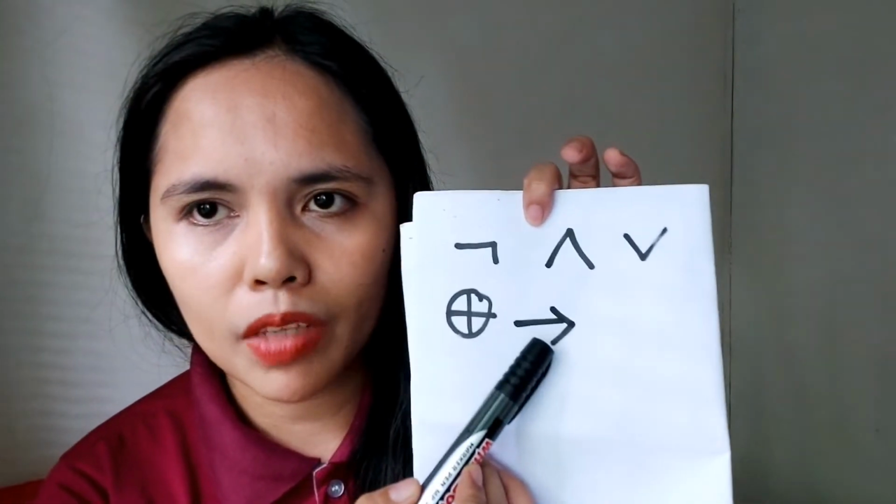Definition 5. Let P and Q be propositions. The conditional statement is the proposition "if P, then Q." The symbol is this one. So this is the symbol for the conditional statement.